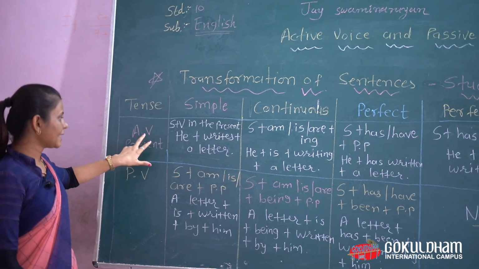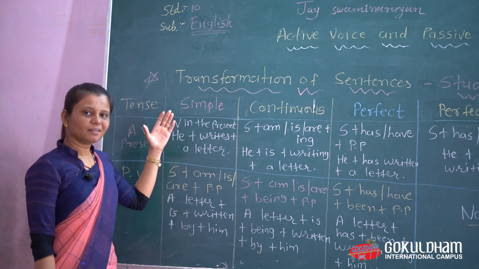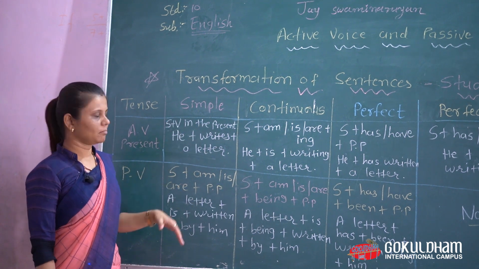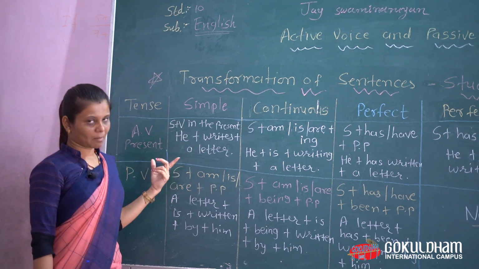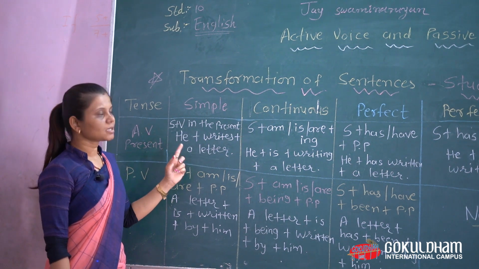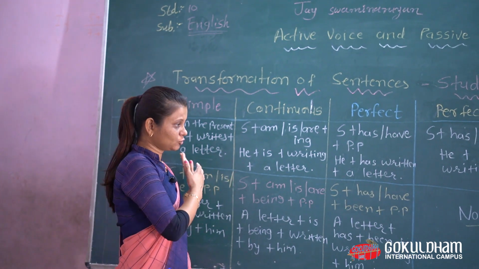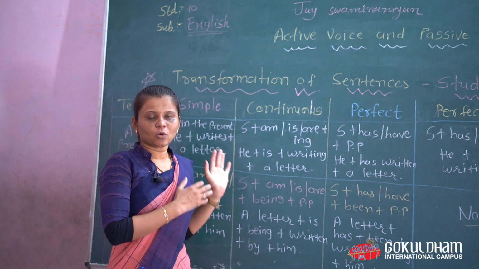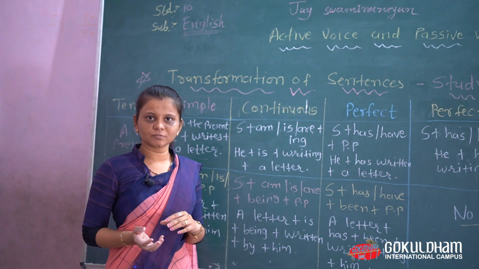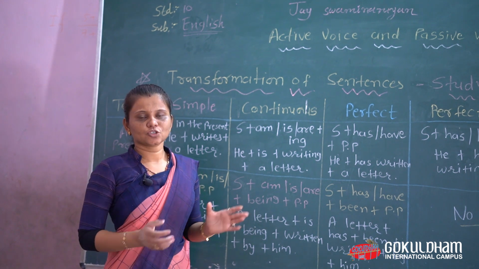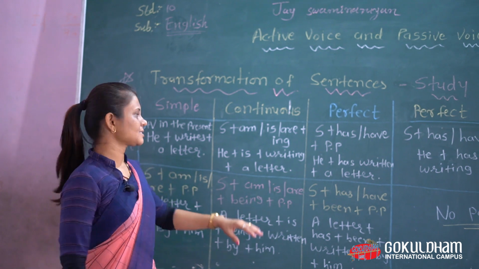Okay, look, active voice present. We know the common formation. Here we can see the structure with an example: subject plus verb in the present. Example, he writes a letter. I use the same example to complete this table, because if I use different examples you do not understand. So with the same example and same verb, you can understand the changes.